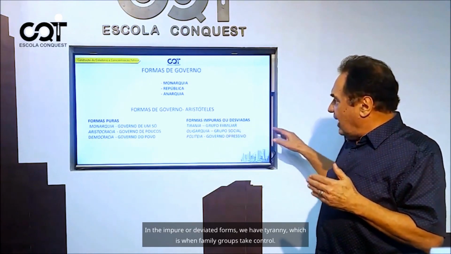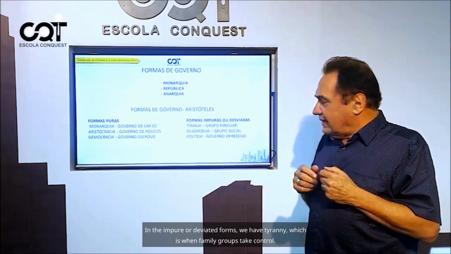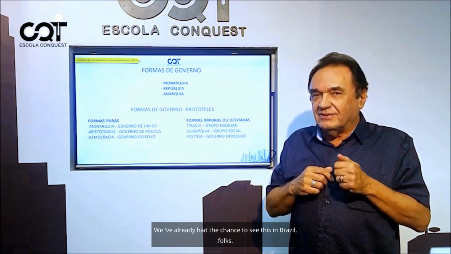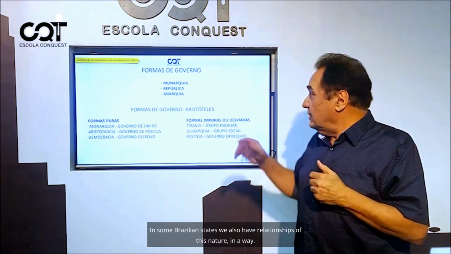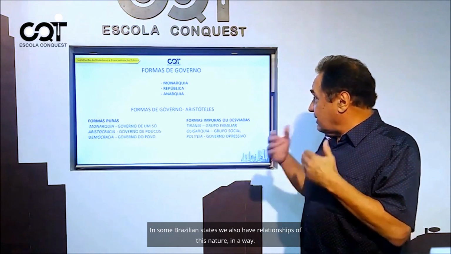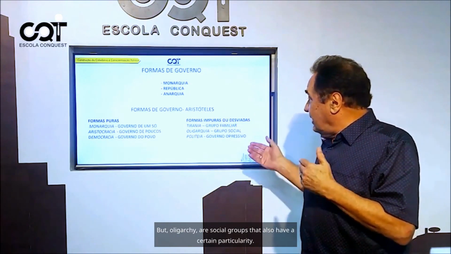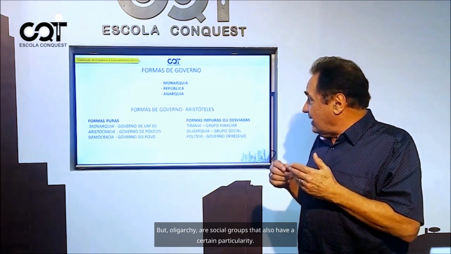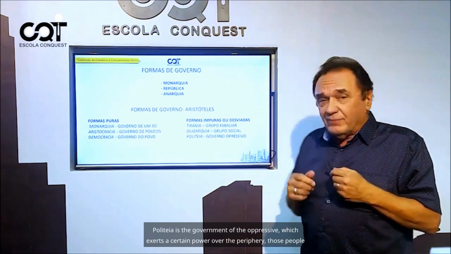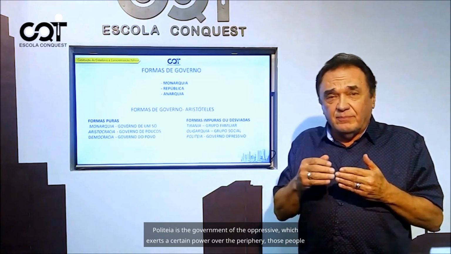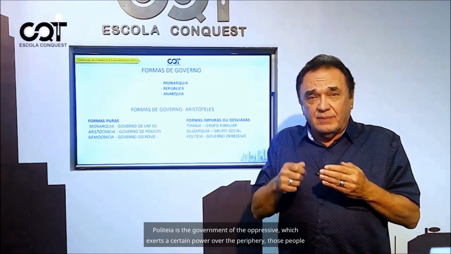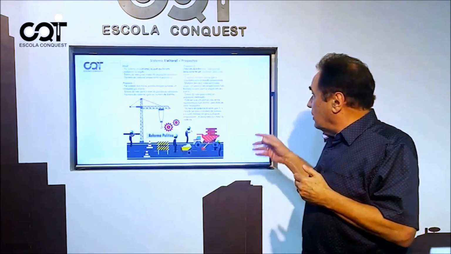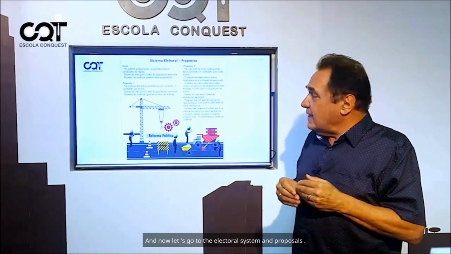In the impure or deviated forms, we have tyranny, which is when family groups take control. We've already had the chance to see this in Brazil, folks. In some Brazilian states, we also have relationships of this nature, in a way. But oligarchy are social groups that also have a certain particularity. Politeia is the government of the oppressive, which exerts a certain power over the periphery, those people more from the outskirts. Right. And now let's go to the electoral system and proposals.